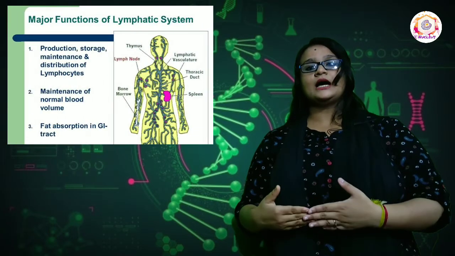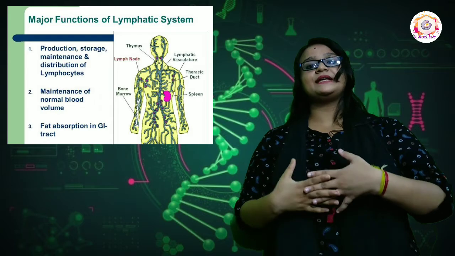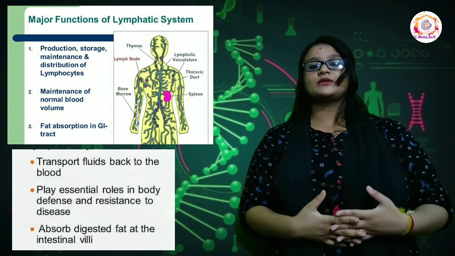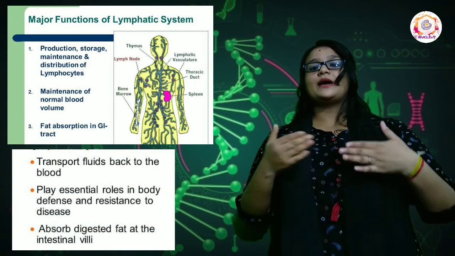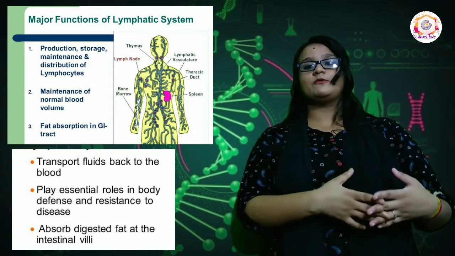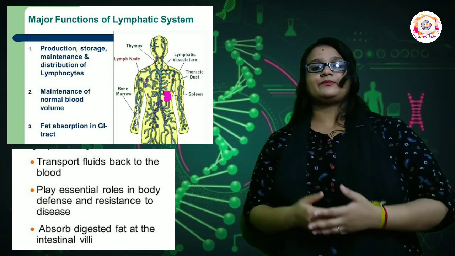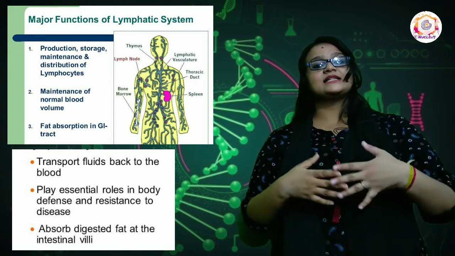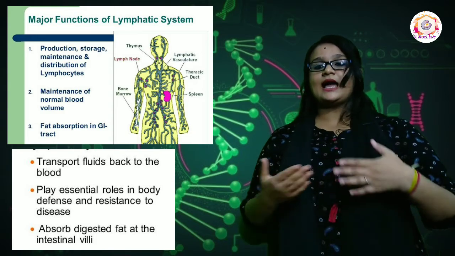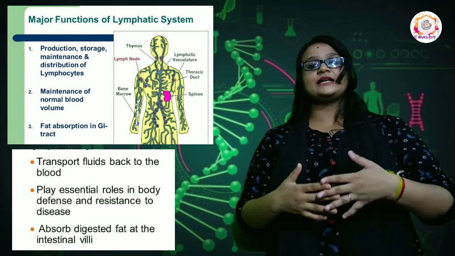Its functions are: lymph helps in maintaining the volume of the blood. It protects the body by killing germs with the help of lymphocytes. That is, it helps to develop the immunity of the body. It acts as a connecting link between the blood and the body cells and helps in exchange of materials. With this, we conclude the transportation process in animals.